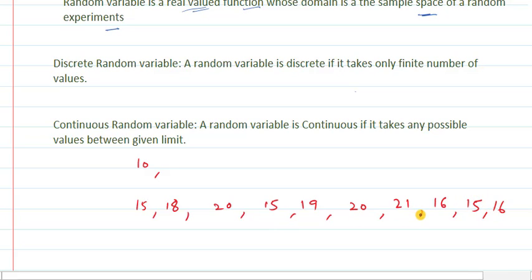So in this case, we need to go with these values only. Means X will be like the first value is 15, so we'll take 15. The next value is 16. Then we are having the value 18. Then 19, 20, 21. So these will be the values of X. Means we will take the values between the given limits.